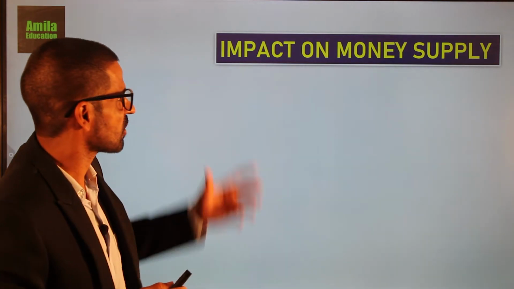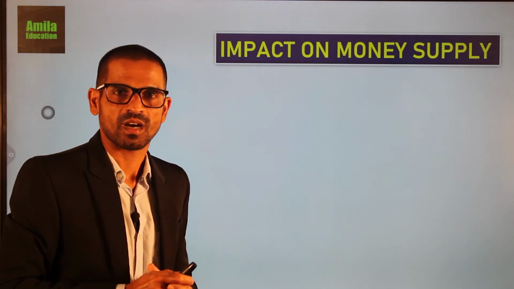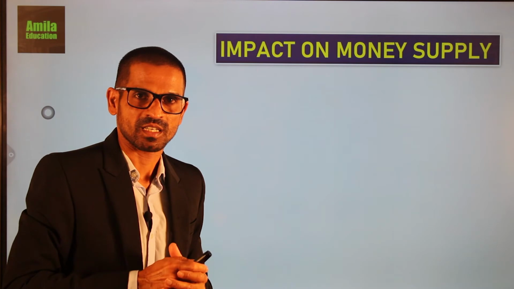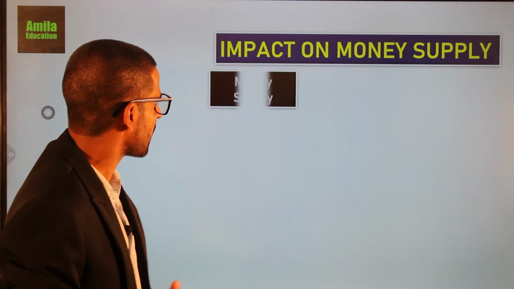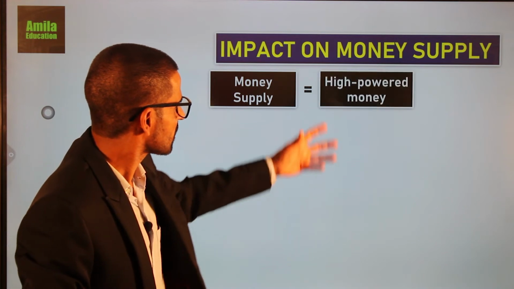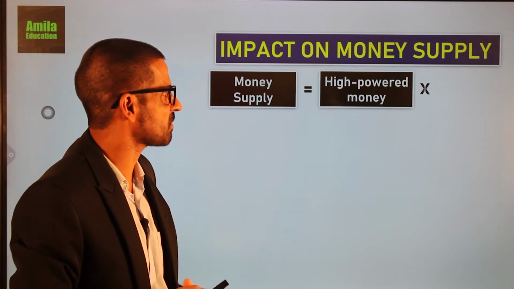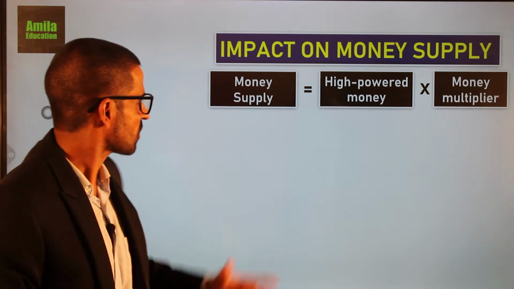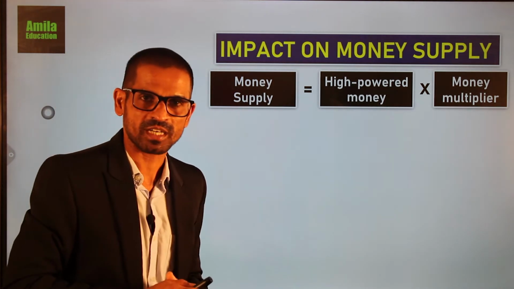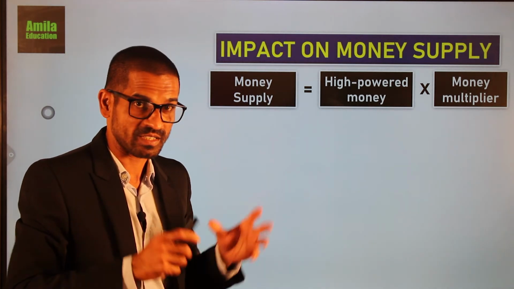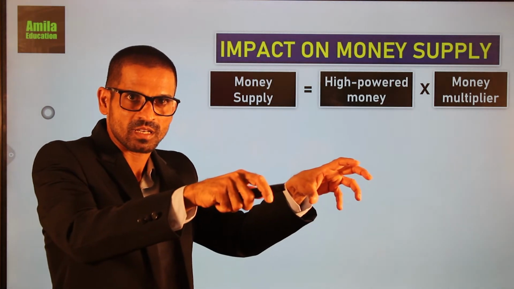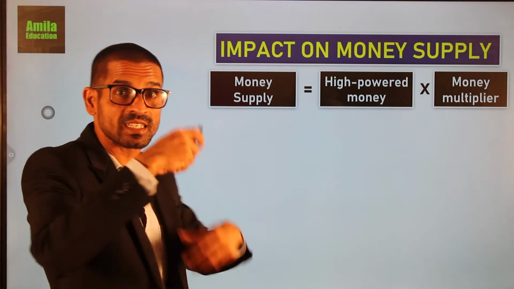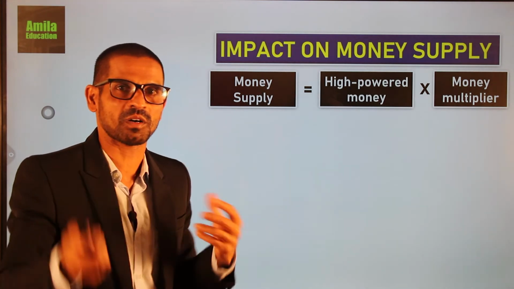Then the other area we have to address is the impact on money supply, how high-powered money impacts the money supply. Of course, money supply is dependent on the stock of high-powered money and the money multiplier. When the central bank injects high-powered money into the economy, money supply will increase by a multiple, large amount.